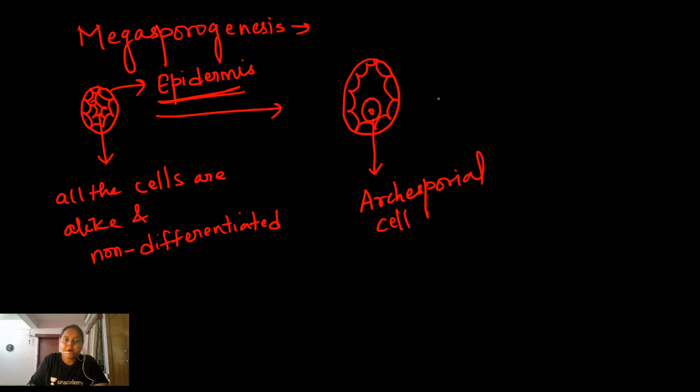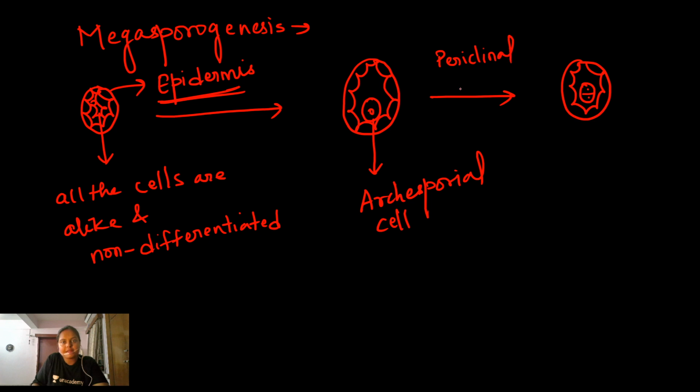Now what happens, students? This archesporial cell undergoes periclinal division. Which type of division? Periclinal division. I've already explained these two terms, periclinal as well as anticlinal division. In periclinal division, the division is always parallel to the plane. For example, if this is the cell and this is the plane of division, after division these two cells are formed, parallel to the plane.